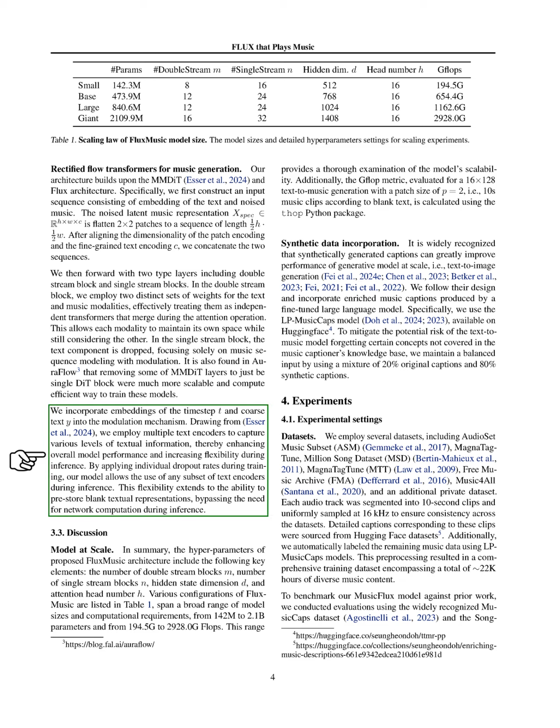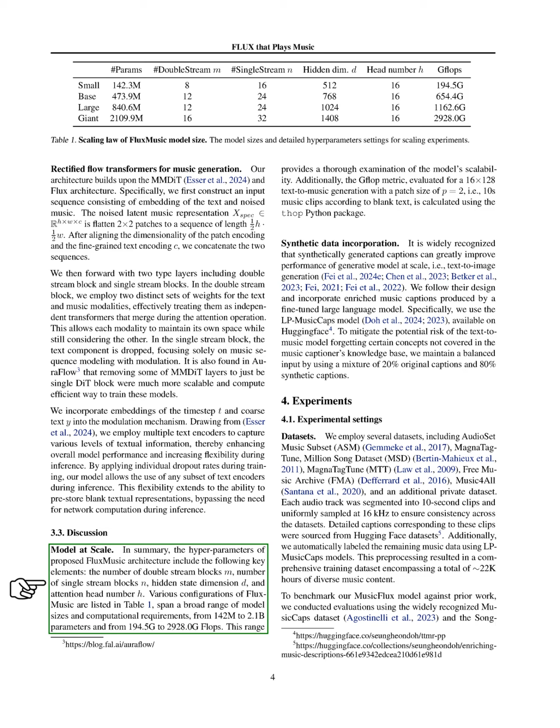Section: Model at Scale. In this section, we outline the key hyperparameters of our FluxMusic architecture, which include the number of double stream blocks, single stream blocks, hidden state dimension, and the number of attention heads. We explore various configurations of FluxMusic, ranging from 142 million to 2.1 billion parameters and from 194.5 billion to 2,928 billion floating point operations, allowing us to thoroughly assess the model's scalability.